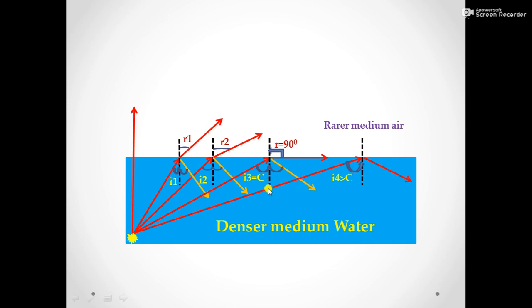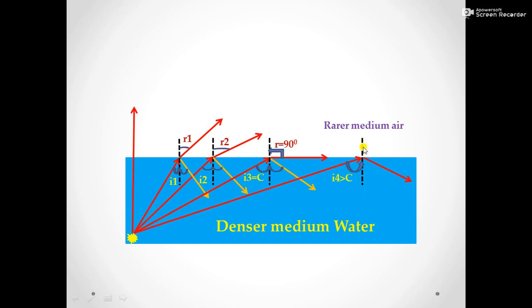Total reflection means 100% of the ray is reflecting back to the same medium. And internal means internally it is happening. That's why the name total internal reflection. The name critical angle is because this is the maximum angle we are getting a refracted ray. After this angle we will only get a total internal reflected ray.